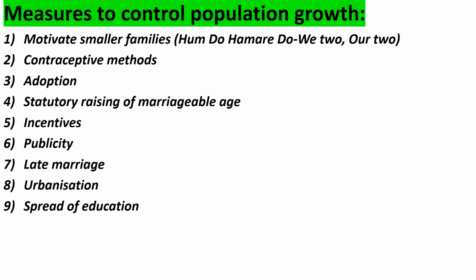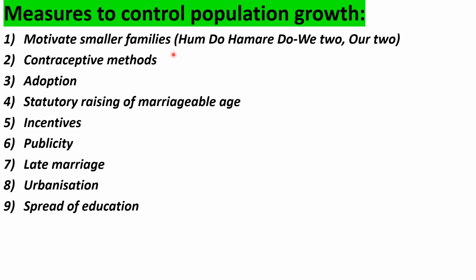The question we need to answer: how to control the population growth? How to stabilize the population? There are many measures available to us. By implementing those measures, we can contribute to controlling population growth, either in India or in the world. The first measure is to motivate smaller families.